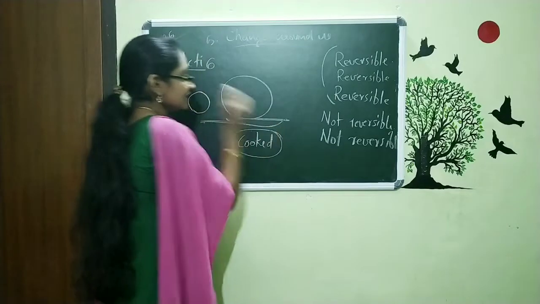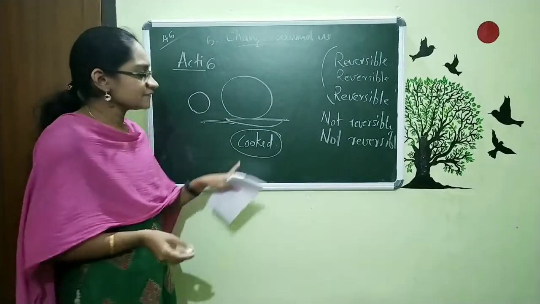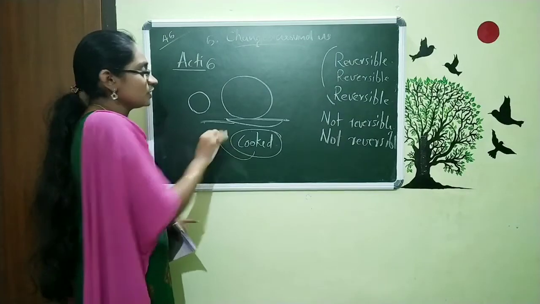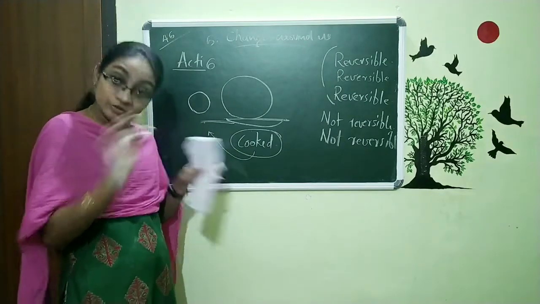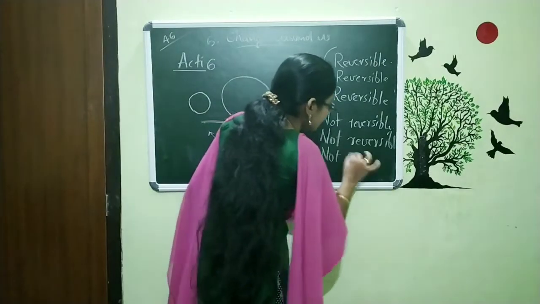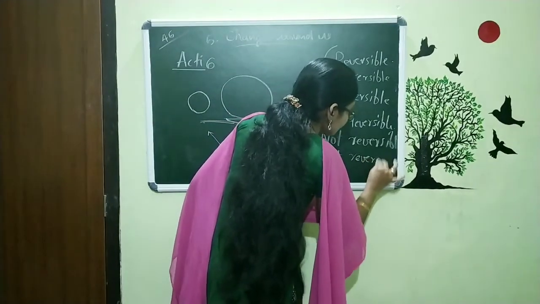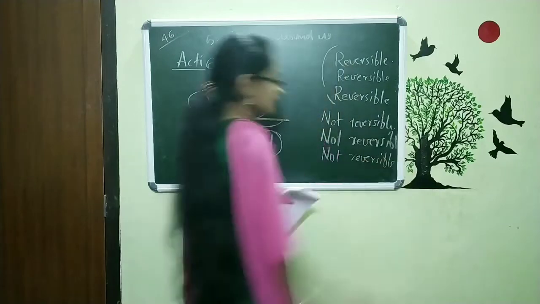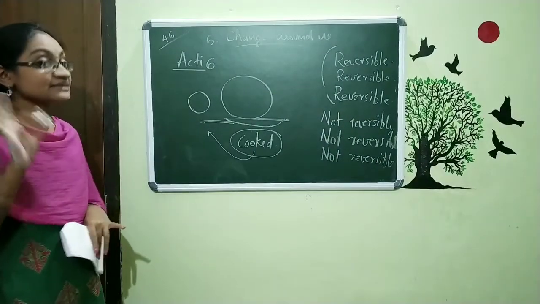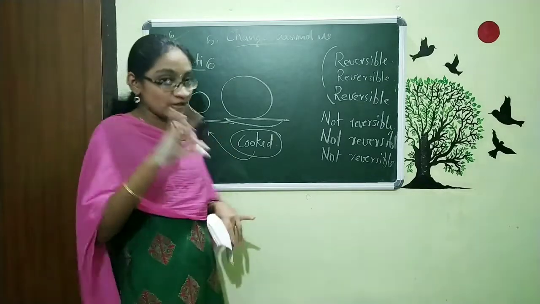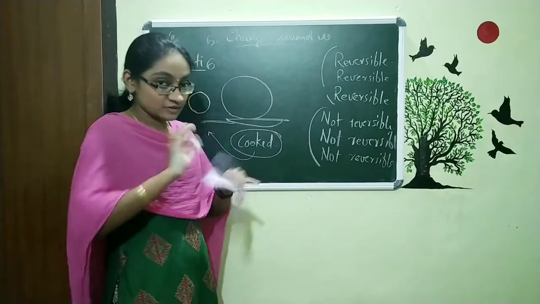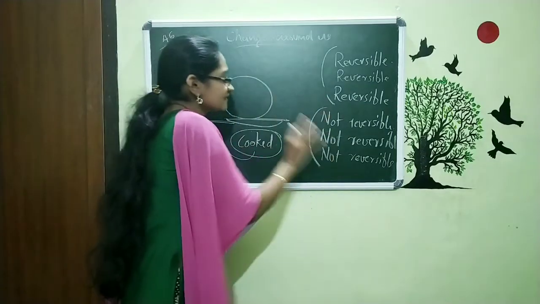Now, is it possible to reverse this cooked chapati to the old ball of dough? No, obviously no. So we can say it is not reversible. So that is about this. These are the last 3 activities, 4, 5, 6, mentioned in your textbook. It is not reversible. Not all the activities are reversible.